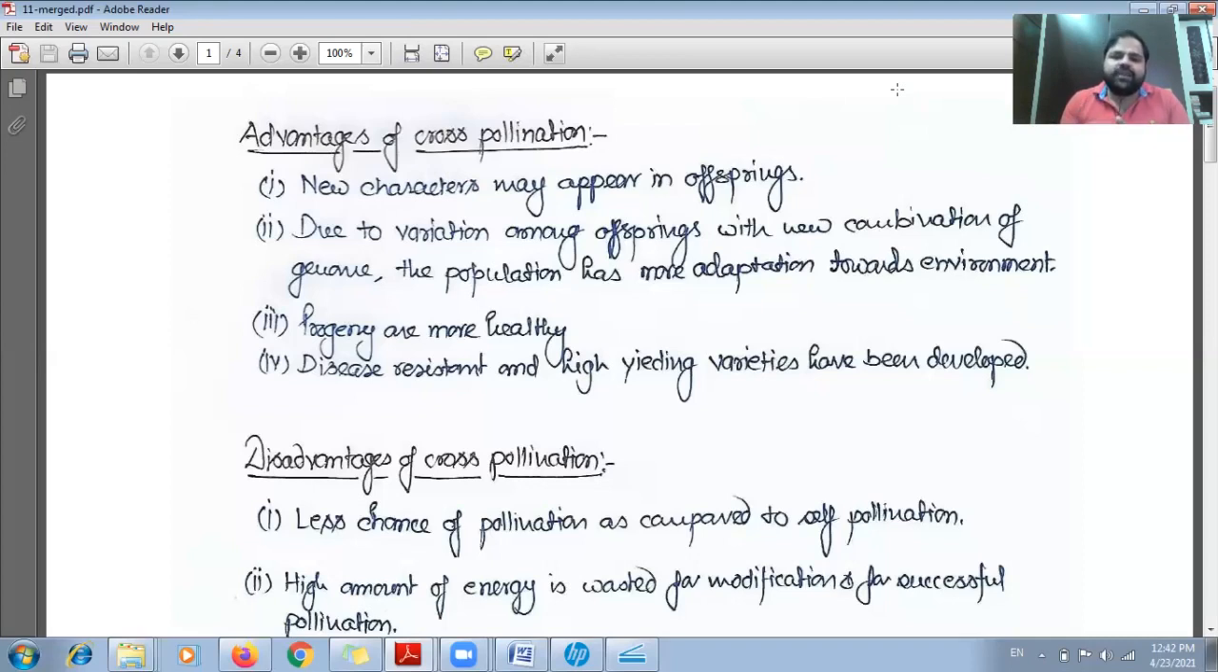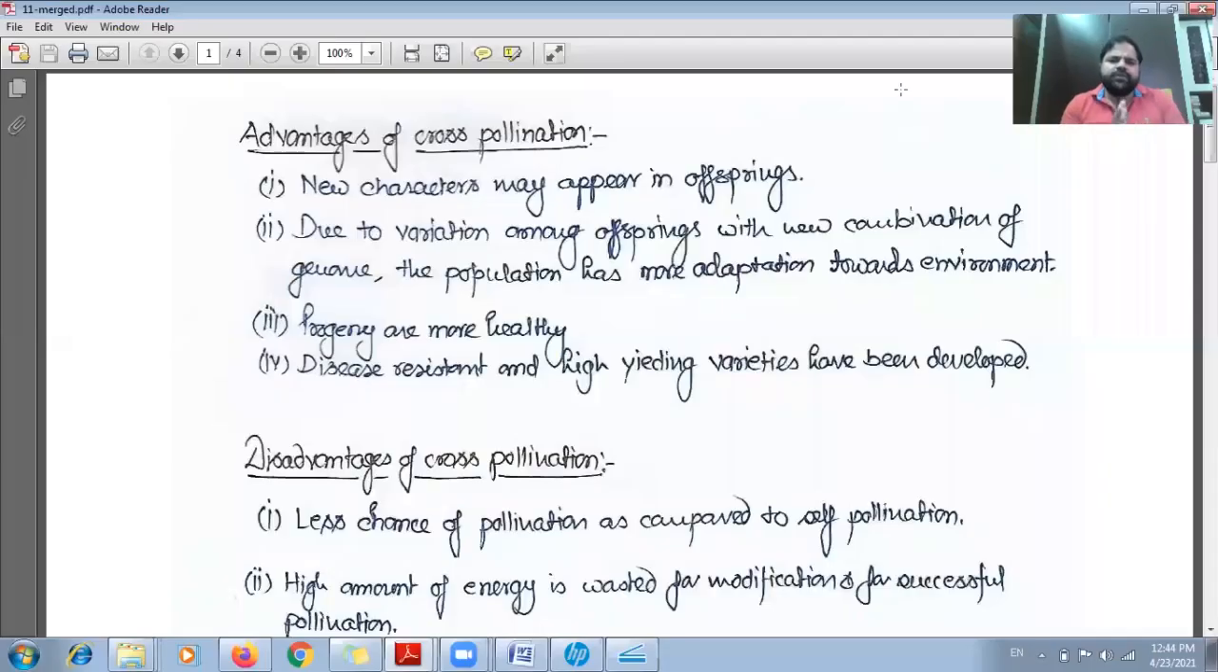The third point, progeny are more healthy. We have seen hybrid vigor is there in case of self-pollination, so that hybrid vigor cannot be seen in case of cross-pollination. As compared to the offspring produced by self-pollination, the cross-pollination is more beneficial. So progeny would be more healthy as compared to the offspring produced by self-pollination.